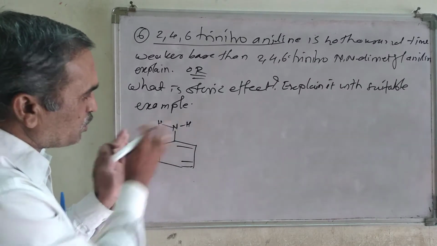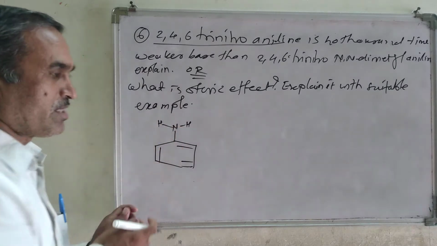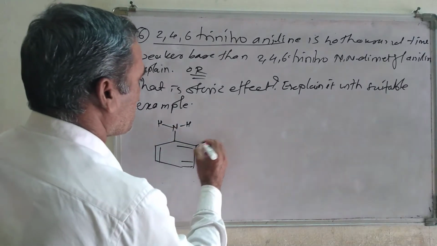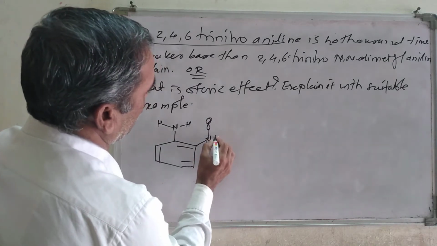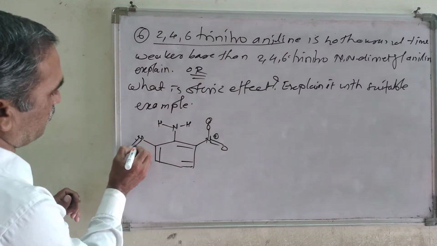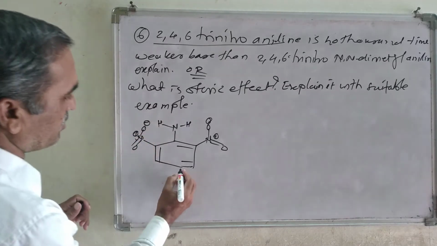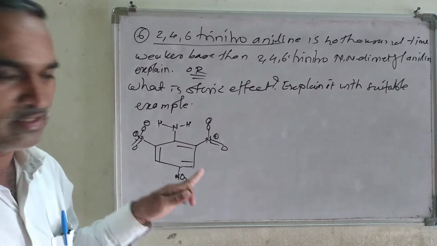I am writing the 2 hydrogens which are present on nitrogen, specifically written like this. Now here is a nitro group, N, O minus, double bond O, positive charge here, and now another nitro group, double bond O, O minus, positive charge here, and one more nitro group present at this position.